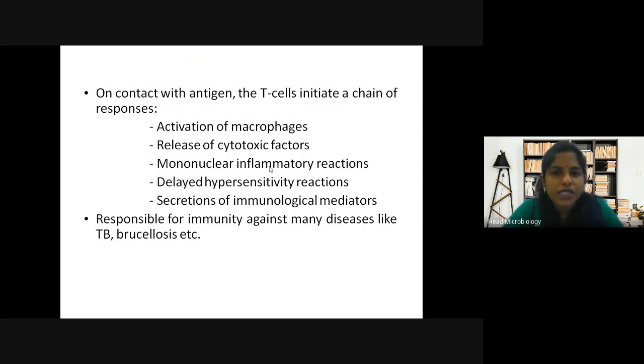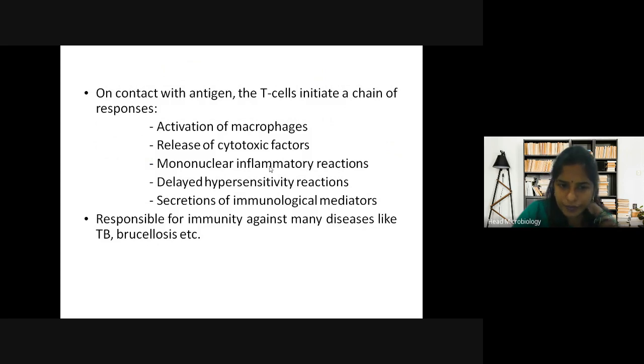All this comes under the initiation. So when there is initiation, there is activation of macrophages, release of cytotoxic factors, then mononuclear inflammatory reactions, then delayed hypersensitivity reaction, and then secretion of immunological mediators.